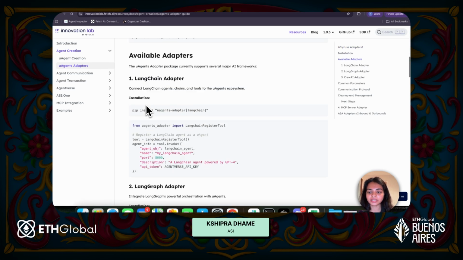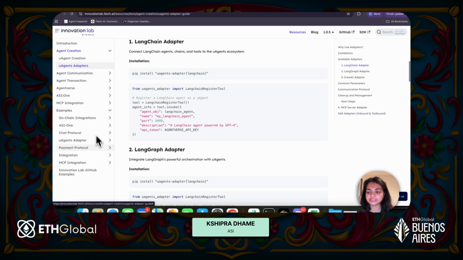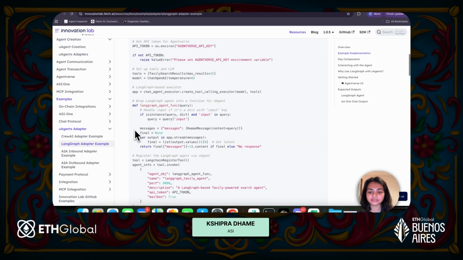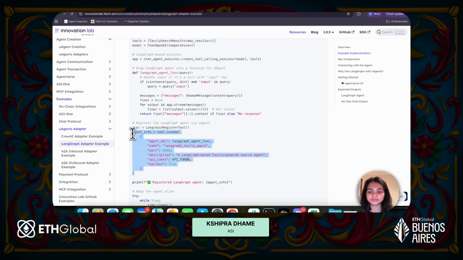In here, we have got quite a few examples. We have different adapters: the LangChain adapter, CrewAI adapter, MCP server adapters, A2A adapters, and there are some examples as well. If you go to example uAgents adapter, you can find all of them, and it's pretty simple. It's basically just a line of code that you need to add into your existing LangChain agent or your CrewAI agent.